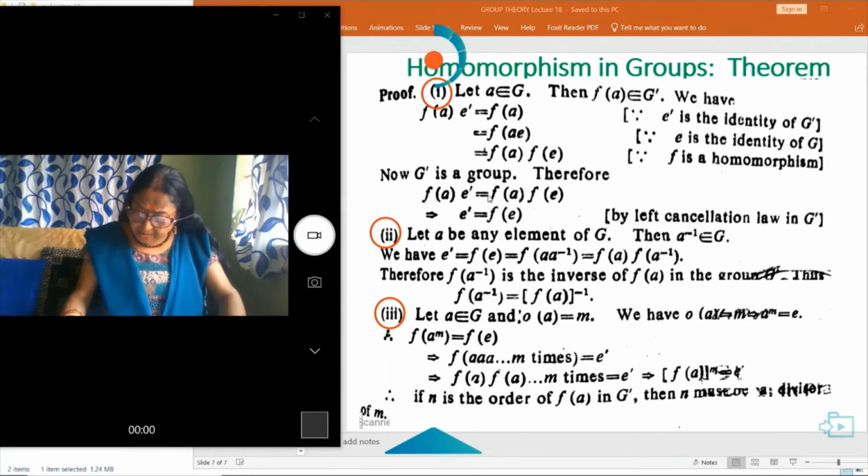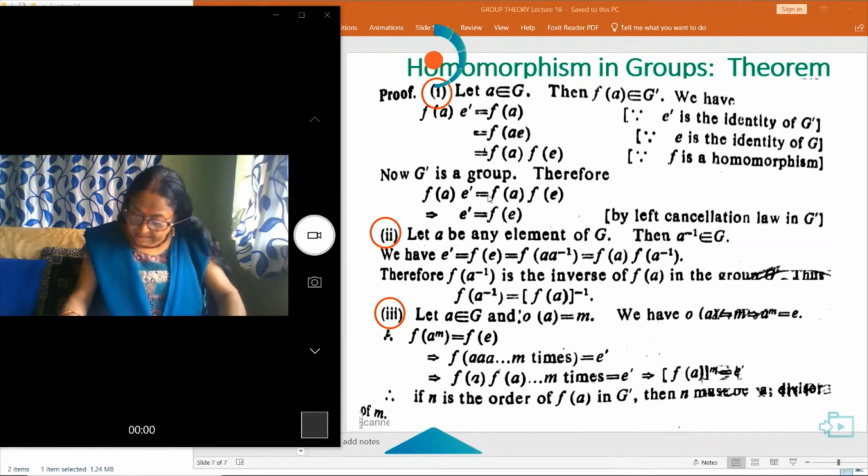If a belongs to G, then f(a) belongs to G dash. We have f(a) into e dash. f(a) is a member of G dash and e dash is the identity element of G dash. Hence, f(a) into e dash can be written as f(a), and f(a) can be written as f(ae), because e is the identity element of G. So this can be written as f(a) into f(e), as f is a homomorphism.